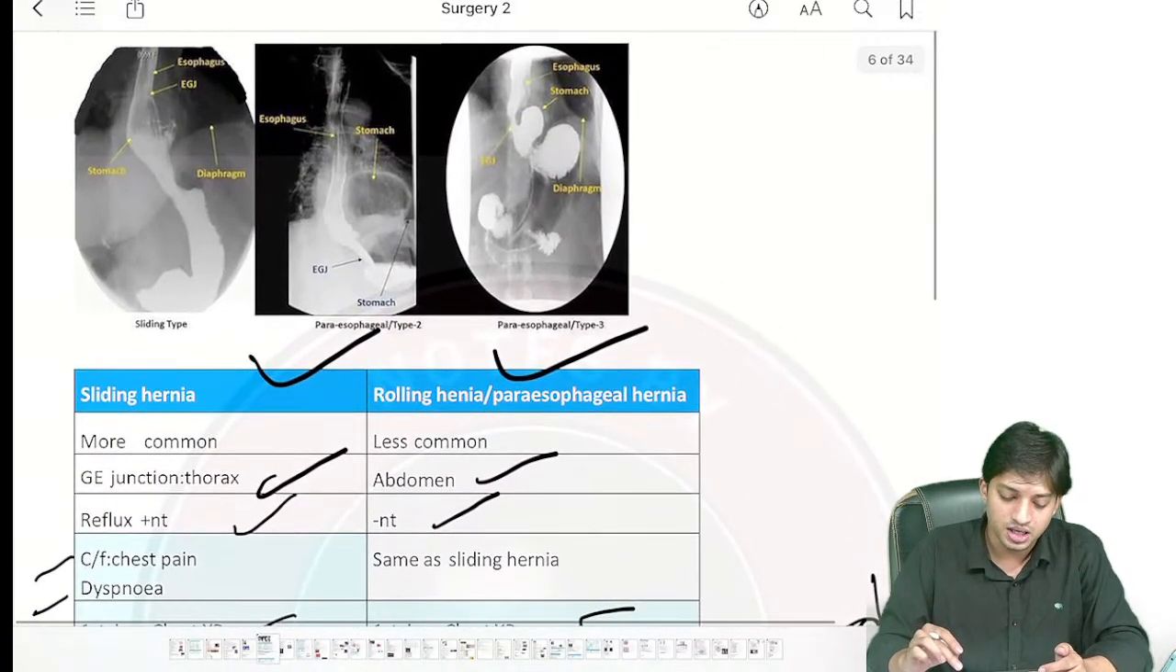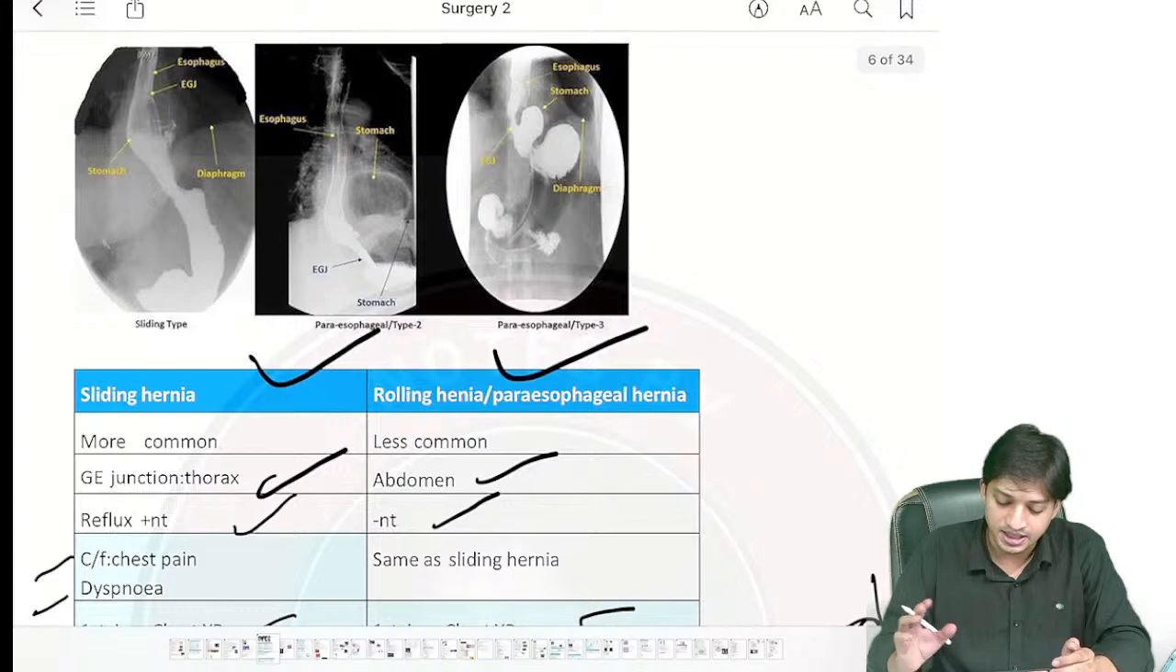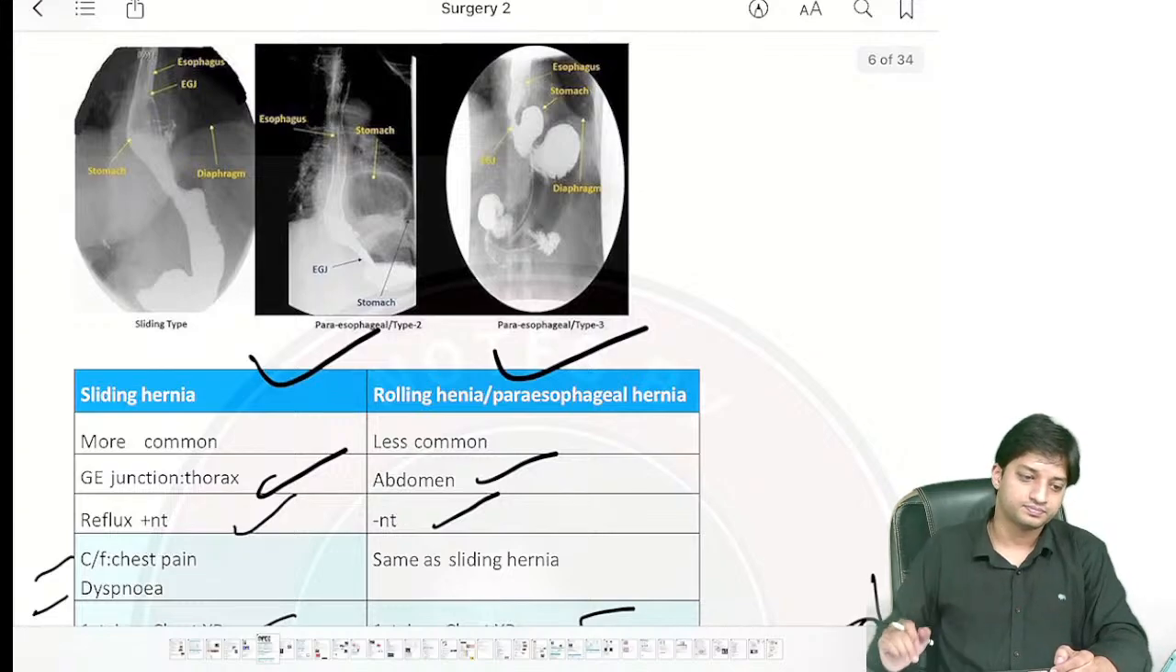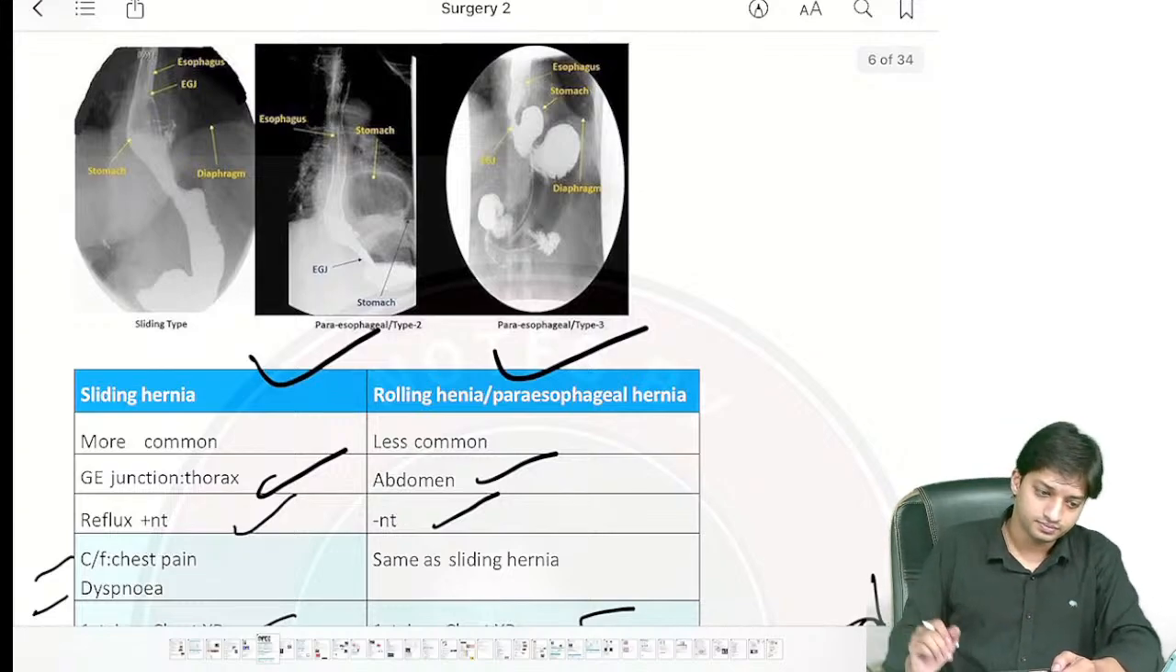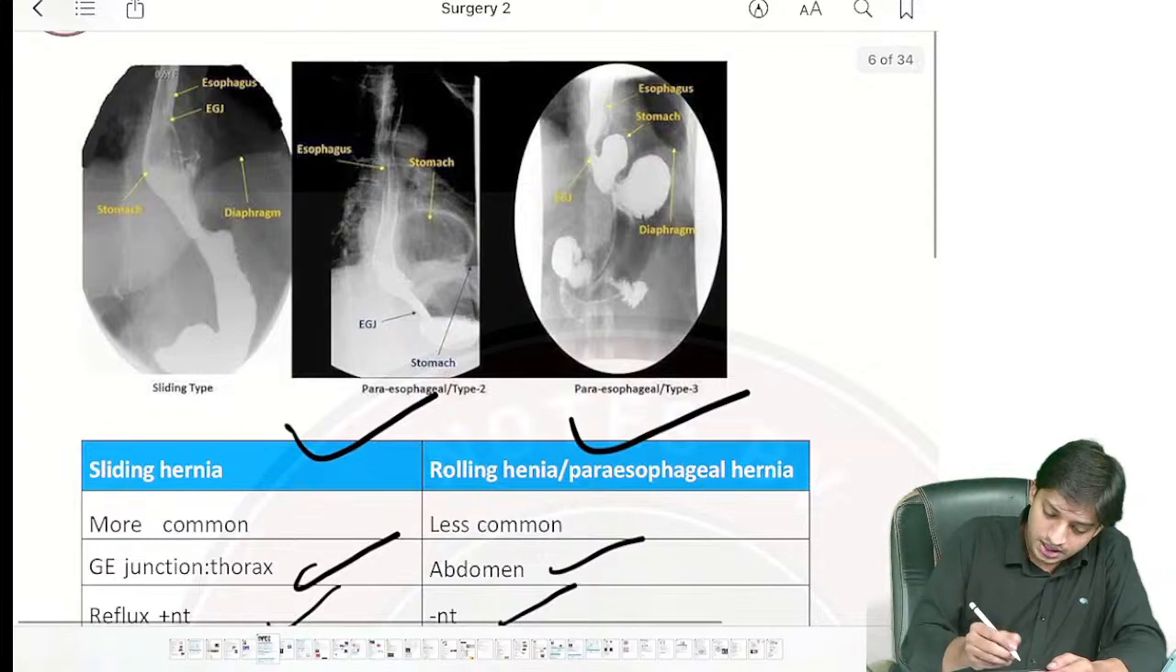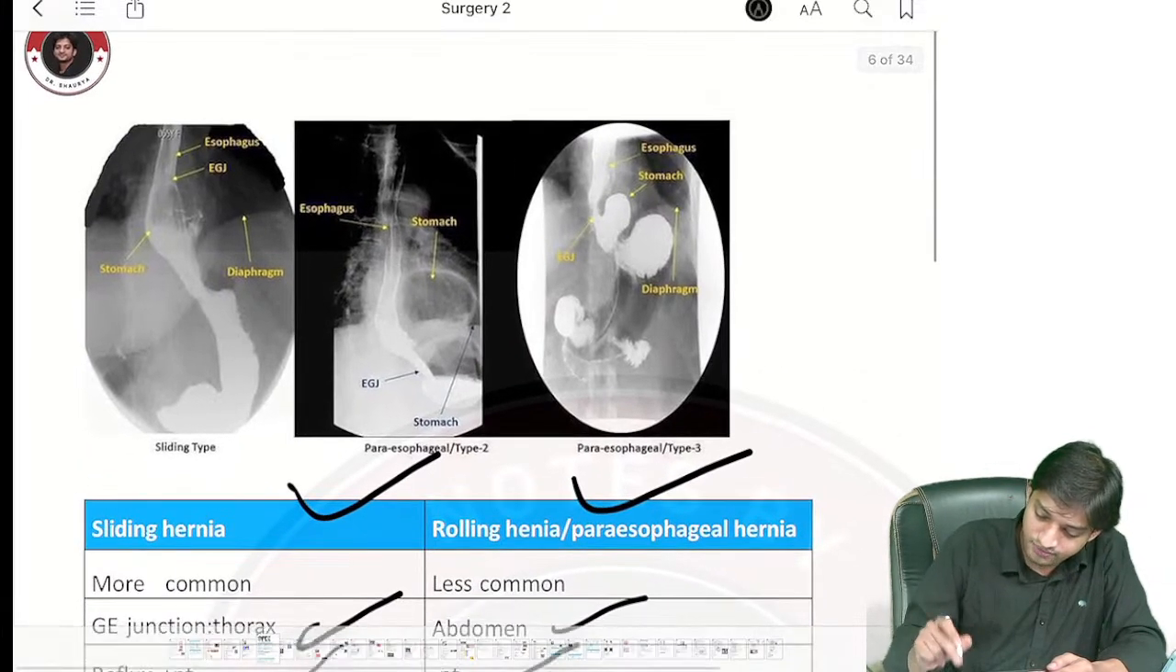Coming here to the hiatal hernia, sliding hernia, rolling hernia. What can we see here, right? So in sliding hernia, you can see what we have.